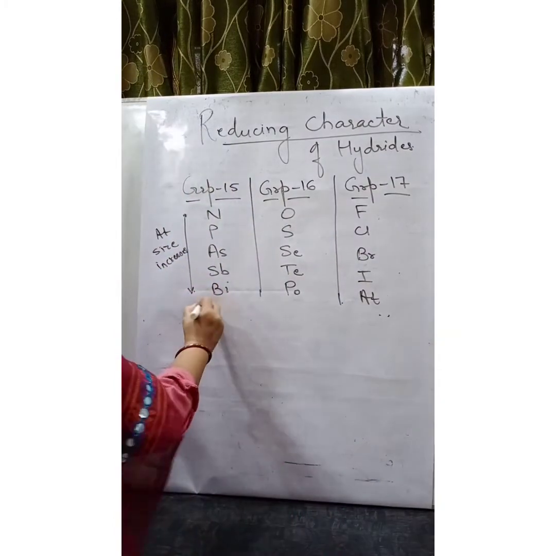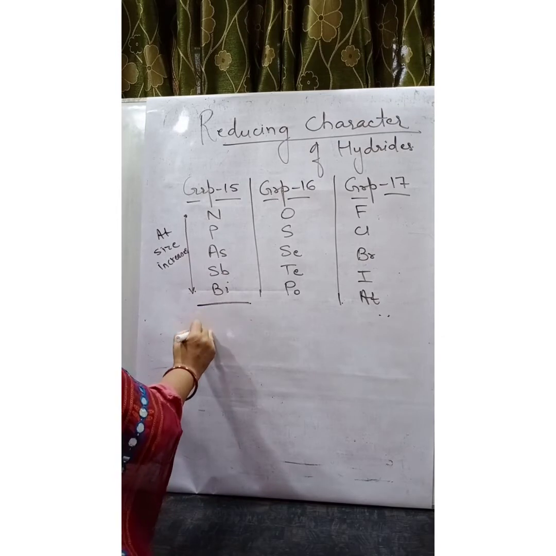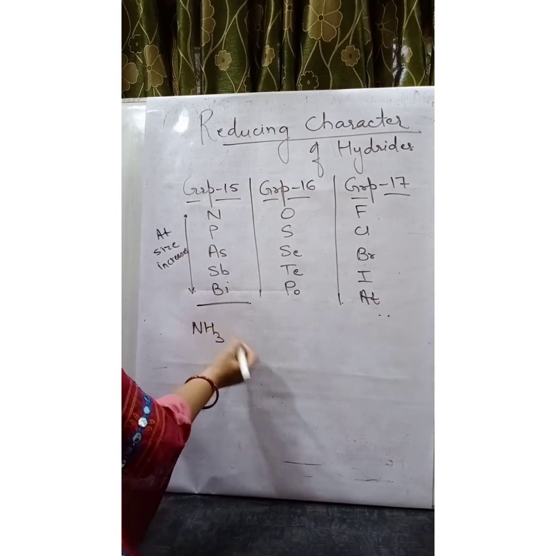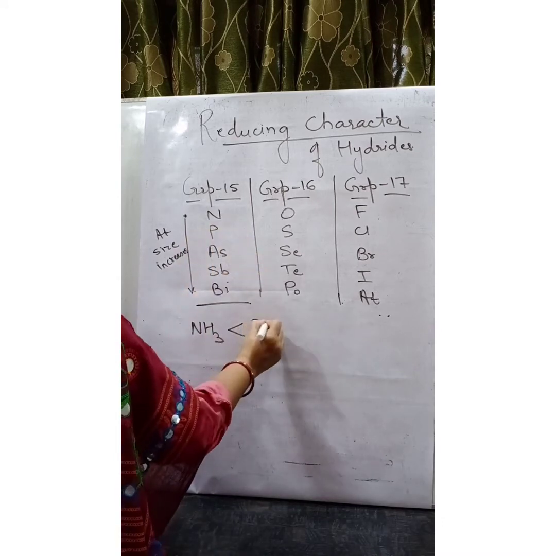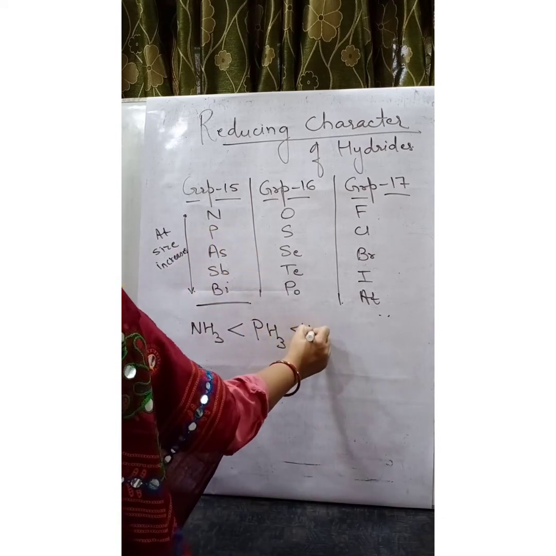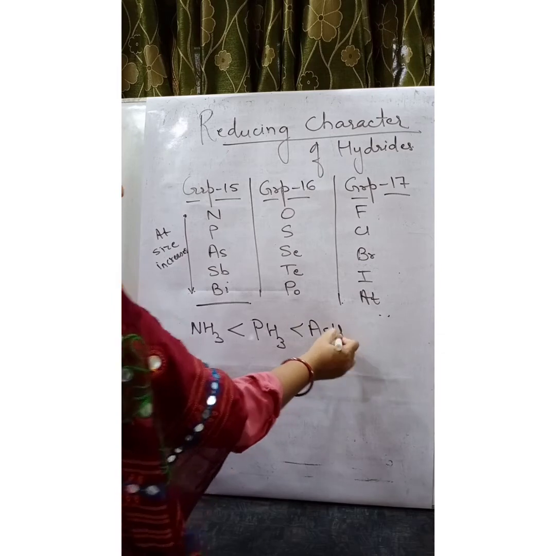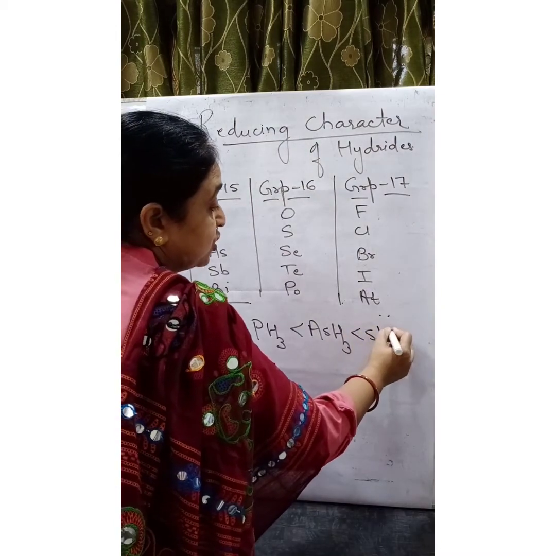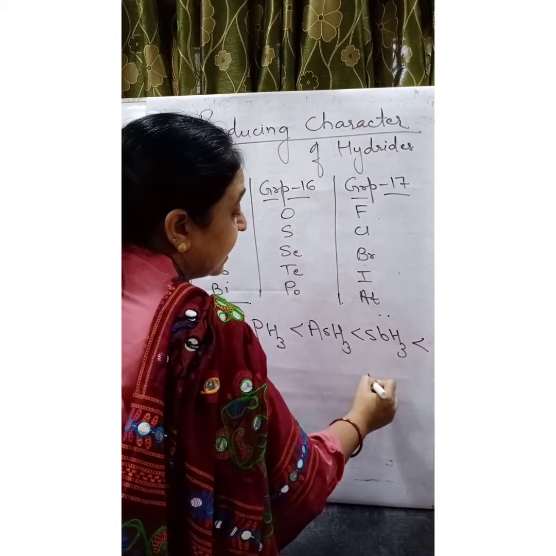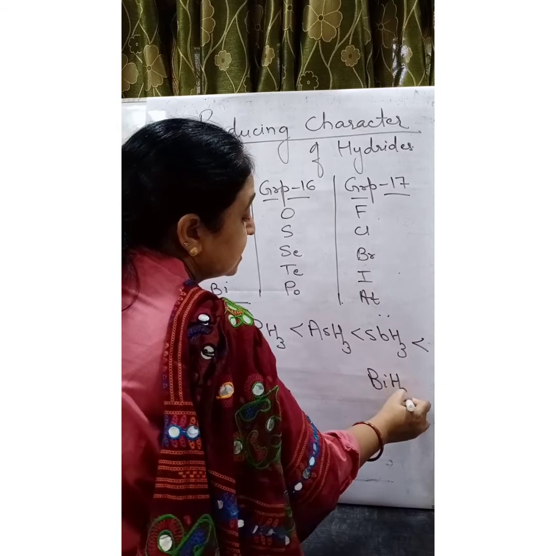If I take group number 15, NH3 is less than PH3, less than AsH3, less than SbH3, less than BiH3.